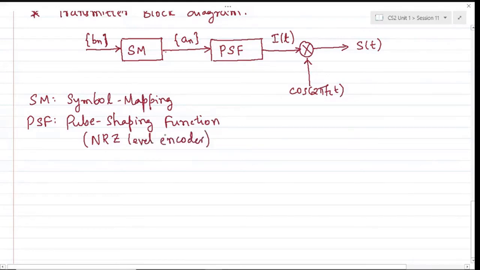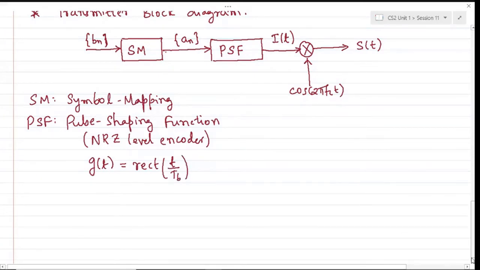This pulse shaping function in this case is simply an NRZ level encoder. Correct. So for bit 0, this will be plus root EB. For bit 1, it will be minus root EB over a duration of TB seconds. It is kind of a rectangular pulse. We can utilize the NRZ scheme as the simplest case of a pulse shaping function. So accordingly, this can be regarded as some function g of t, which is simply an NRZ function, which we call the rectangular function, rect of t by TB.